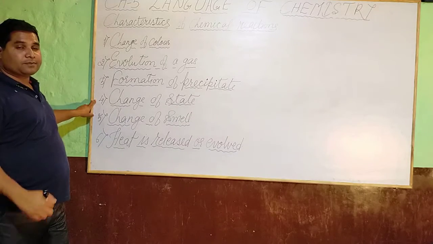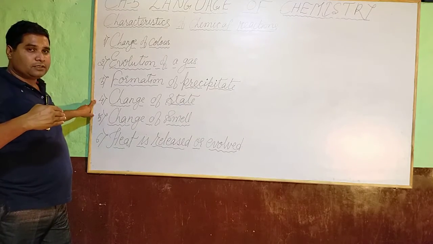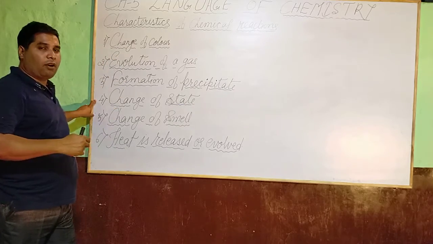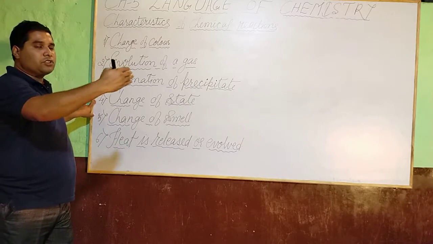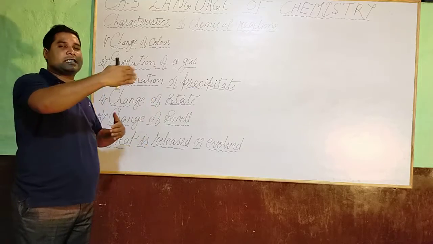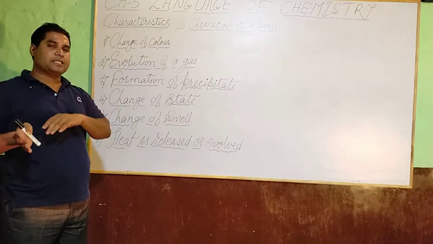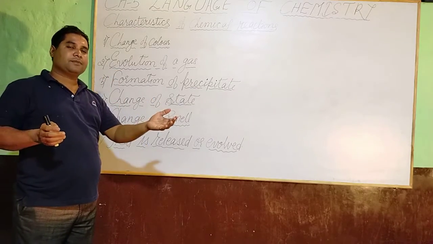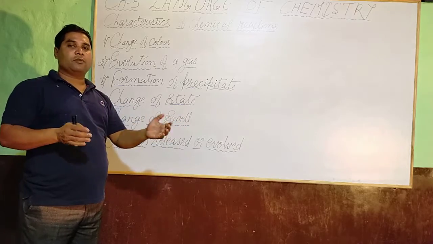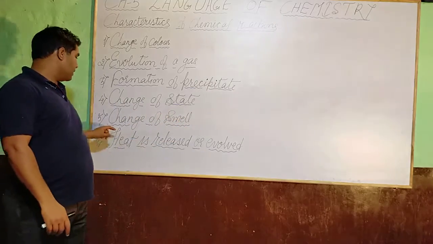Change of state: solid to liquid or liquid to solid. Initially the substance is in one state, and after the reaction the state changes.